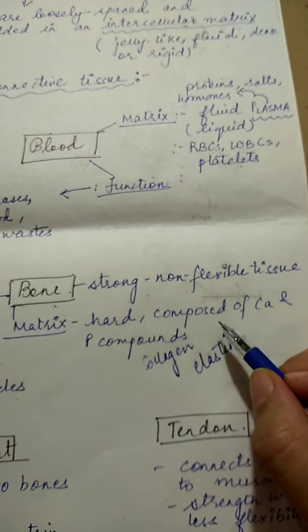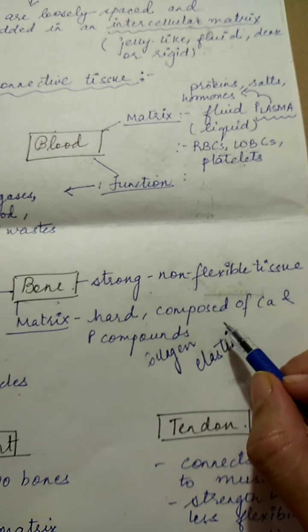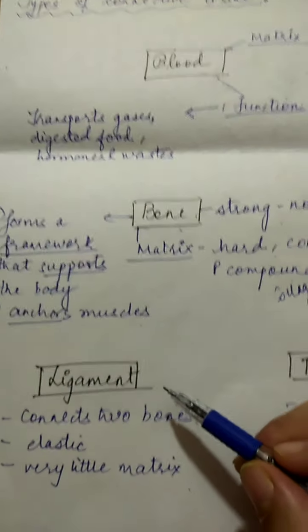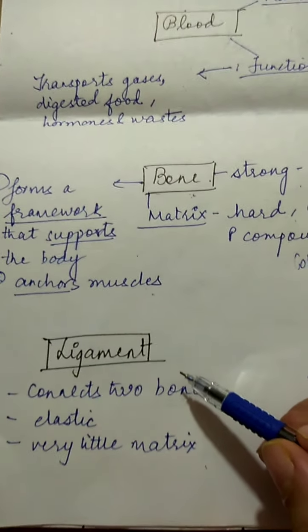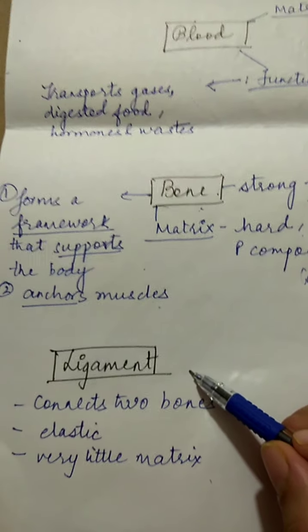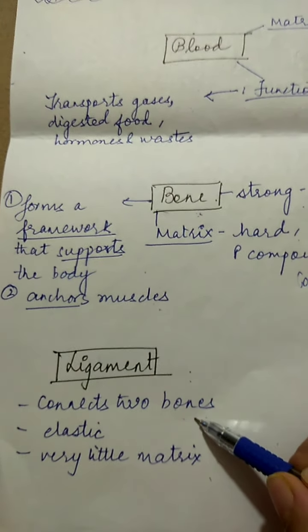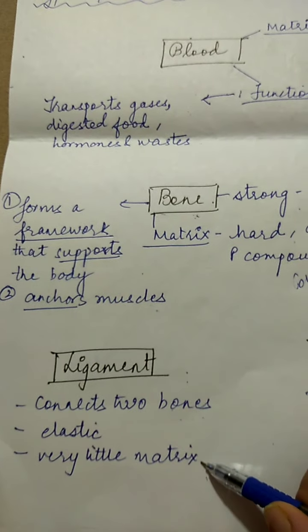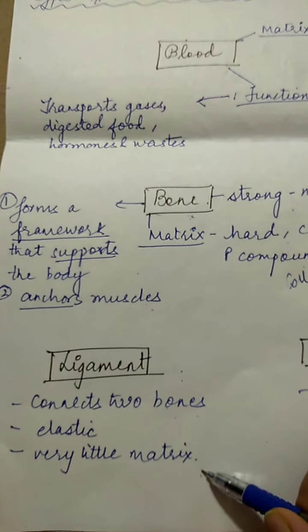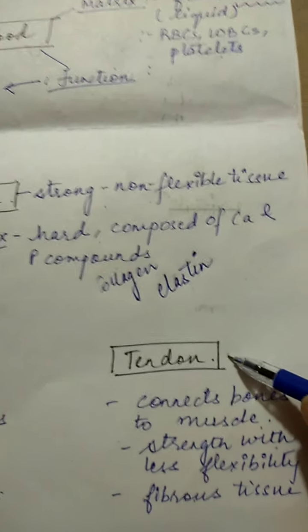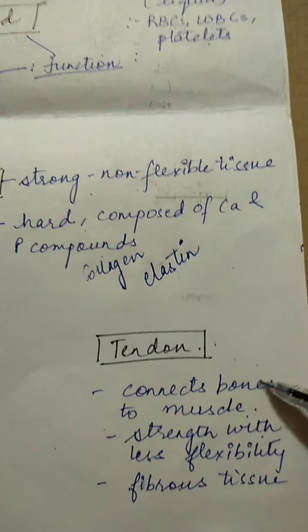Moreover, the ground substance, or you can say the matrix, is made up of calcium and phosphorus compounds. Another category of dense connective tissue is ligament. It is a joint which connects two bones. It is elastic in nature as it has very little matrix and very little fibers in it. Tendons, again a dense connective tissue, connect bone to the muscle.